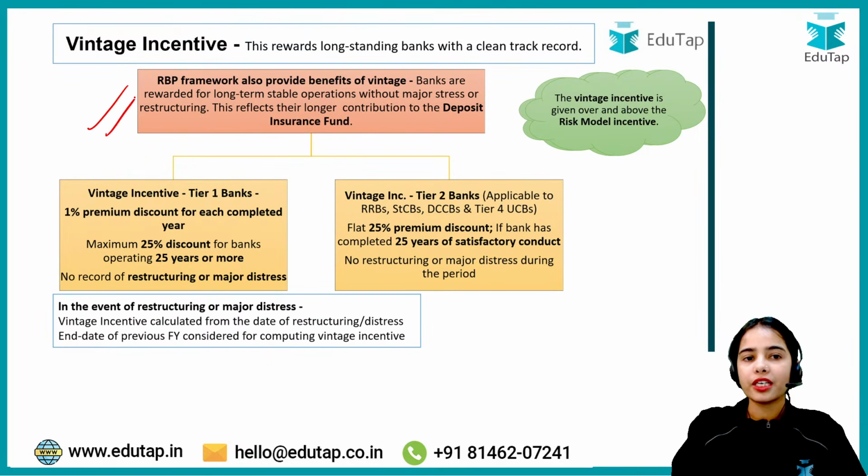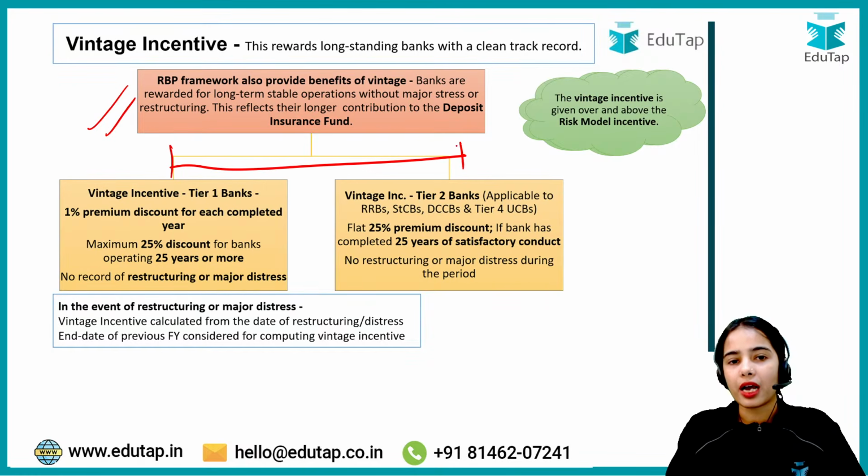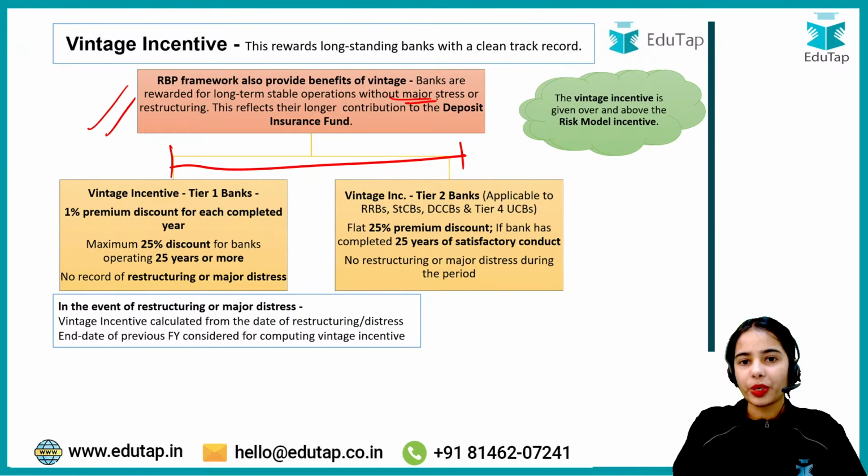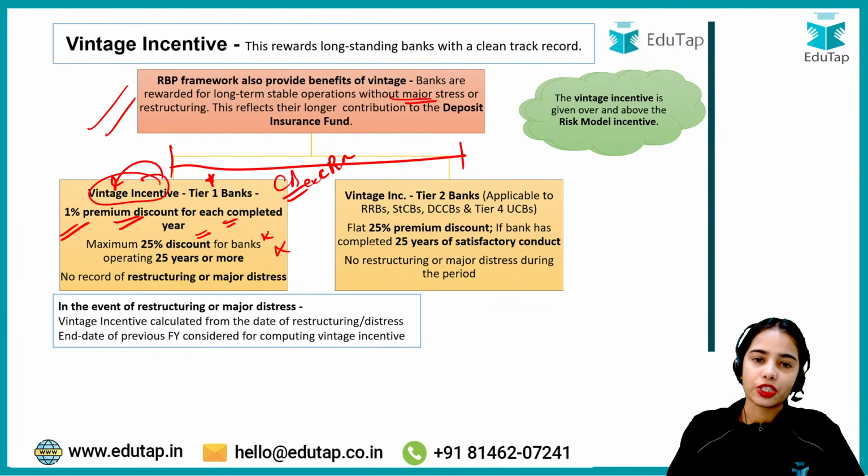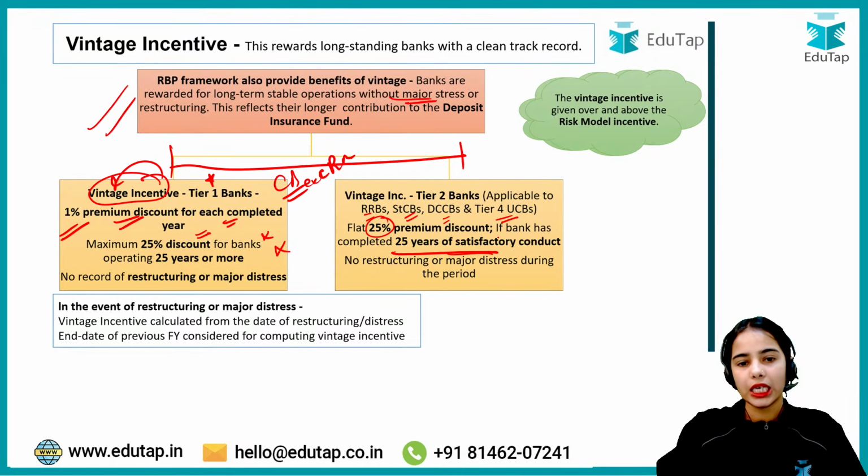Now the vintage incentive is also provided to the bank. So the longer the stable operations of the bank, without a major stress, the bank gets the vintage incentive. The tier 1 bank, that is the commercial banks excluding the RRBs, they get 1% of the premium discount for each completed year without any restructuring, without any major stress. While for RRBs, state cooperative banks, district cooperative banks, tier 4 UCBs, they get a flat 25% premium discount for 25 years of satisfactory conduct. Okay.